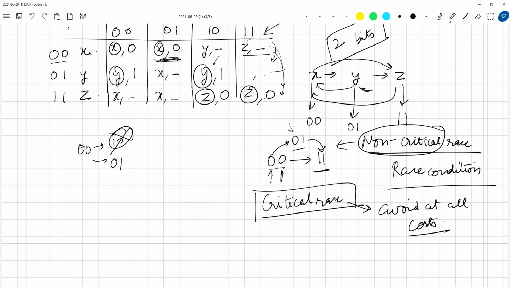Excuse me, sir. Suppose when we go from 0, 0 to 0, 1, and from this state 0, 1, on some other input, let's say 1, 0, the state goes to Z. Will it be a critical race or a non-critical race? It does not matter. It depends on whichever input is taking me from state X to state Z. At that particular input, we only move in that particular column. The important thing is that this column should take you to state Z because you are not changing that input.